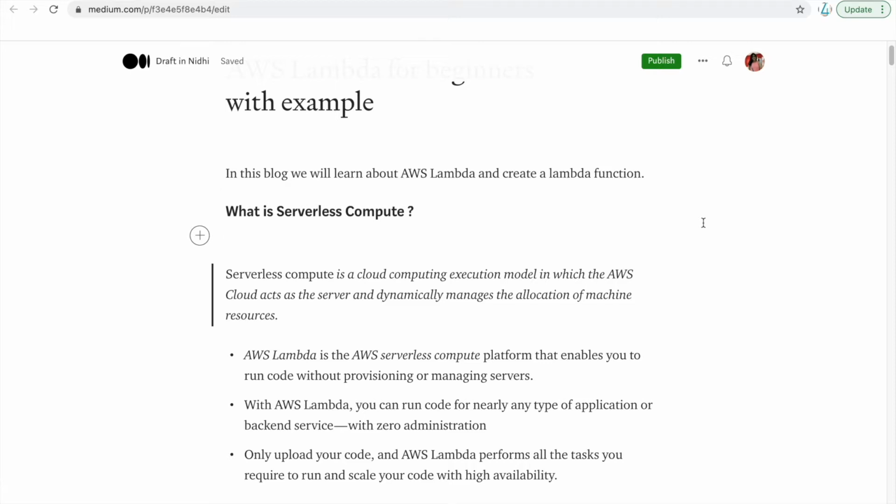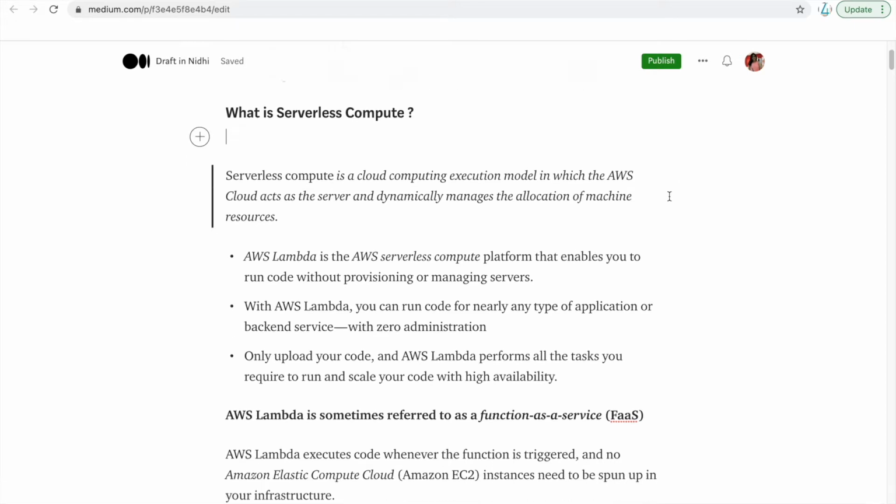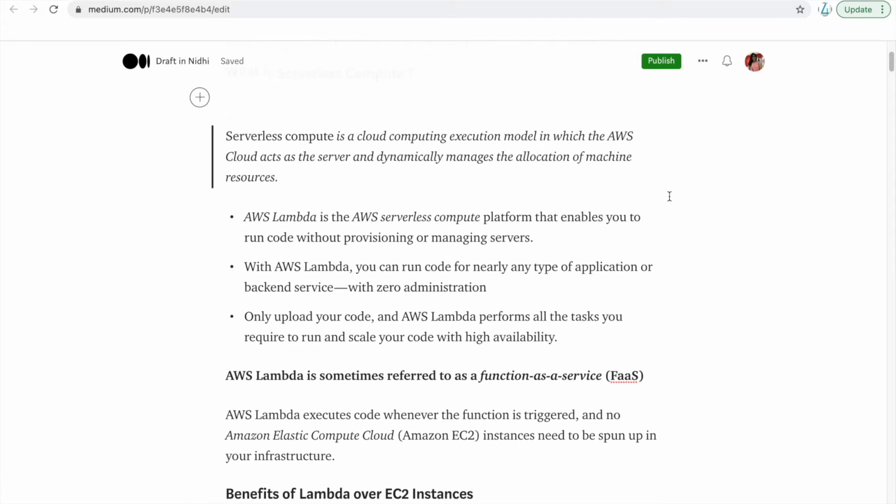AWS Lambda is the AWS serverless compute platform where you can just run your code without provisioning or managing any servers. With AWS Lambda, you can run code for almost any type of application with zero administration. You do not need to do any kind of administration. You just have to upload your code, and AWS Lambda will perform all the tasks and also scale your code with high availability.